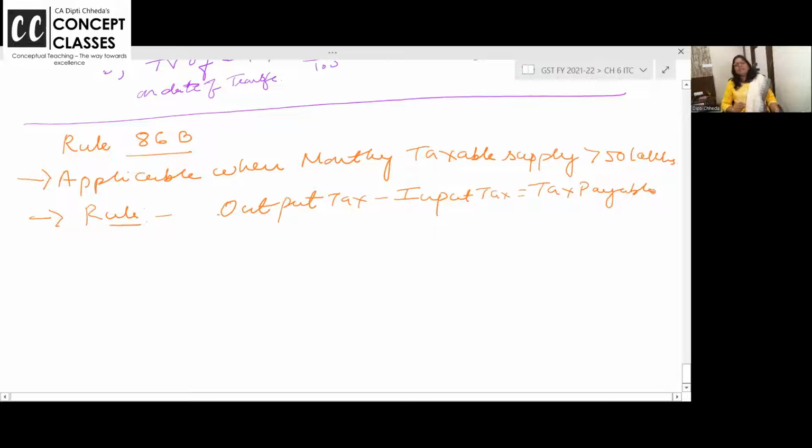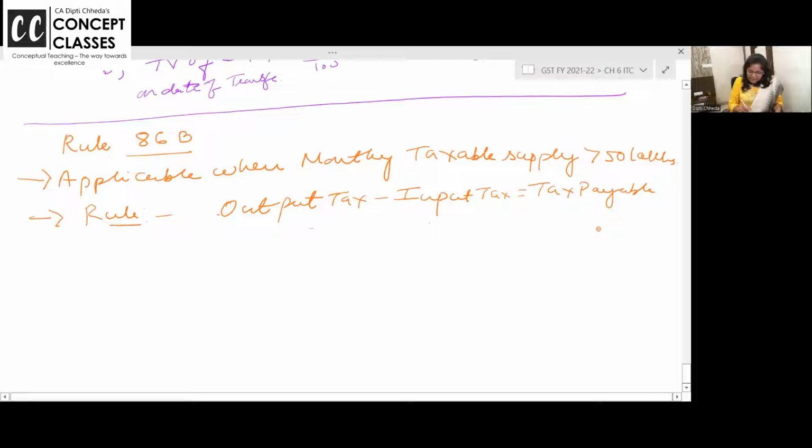Are you all with me? What is output tax? Output tax is the tax which you have collected on your sales. Input tax is on your raw material, capital goods, whatever you have availed. So output minus input tax is tax payable.